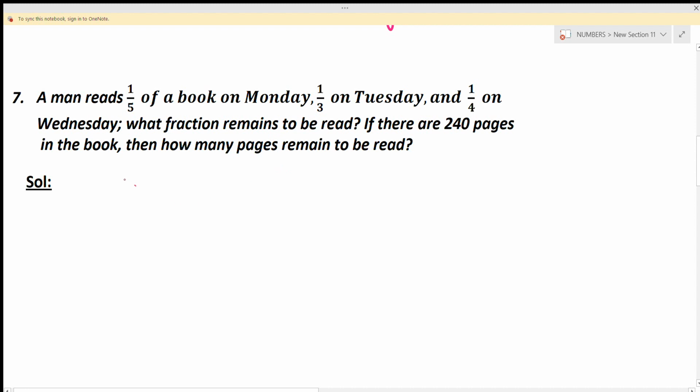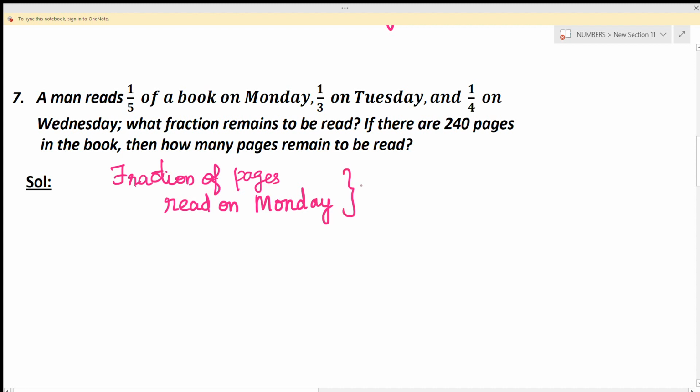First we'll write the given things. The first statement is fraction of pages read on Monday. So on Monday he read 1/5 of a book. Second thing, fraction of pages read on Tuesday.